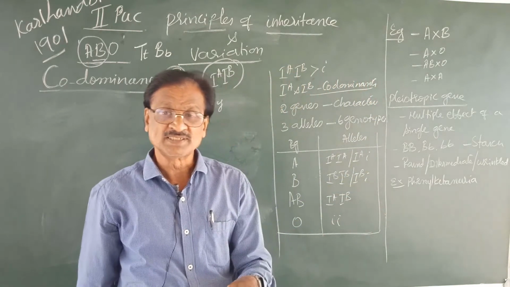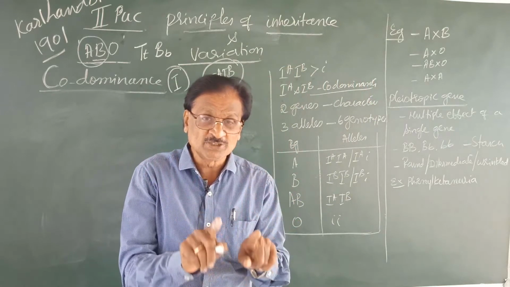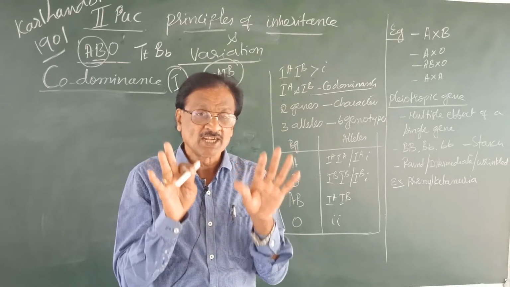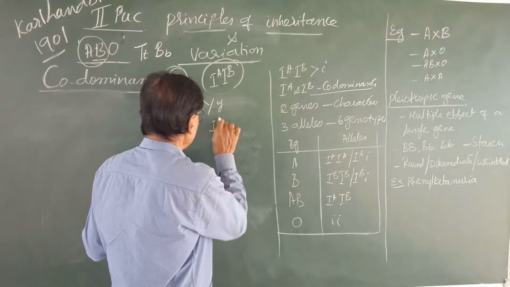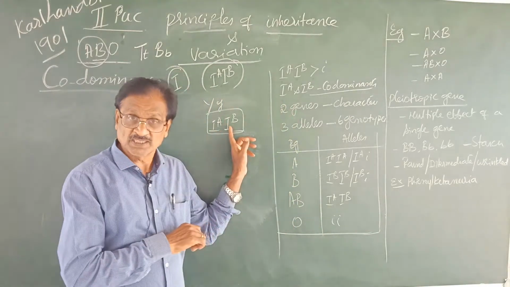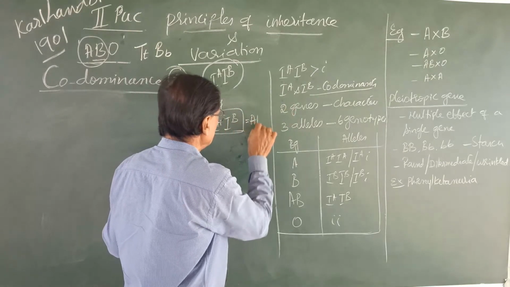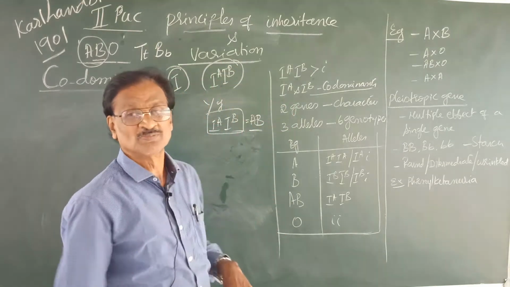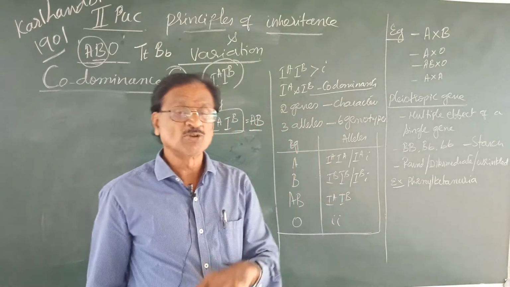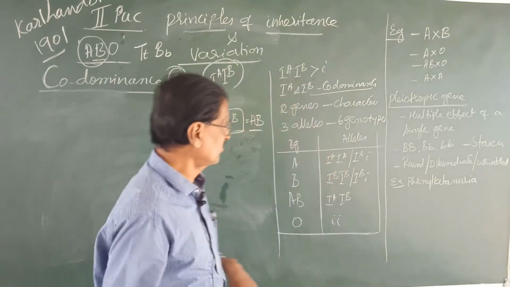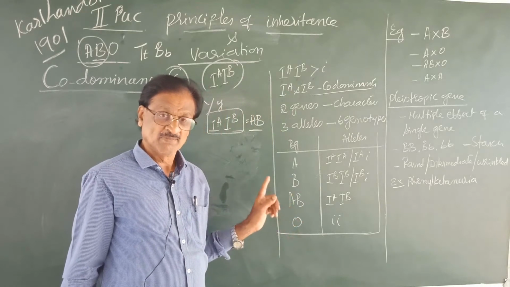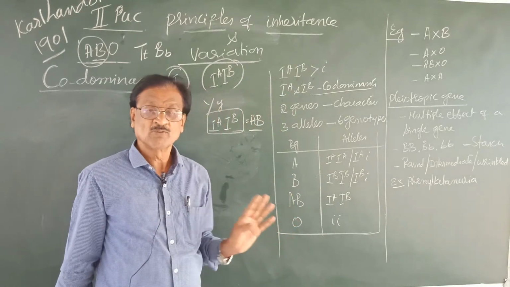As a result, the characters controlled by these two alleles are expressed equally in a heterozygous condition like IA IB. Both of them are expressed equally, thereby the blood group becomes AB. Now, how many blood groups are there? In the beginning itself I told you there are 4 types of blood groups: A, B, AB and O.